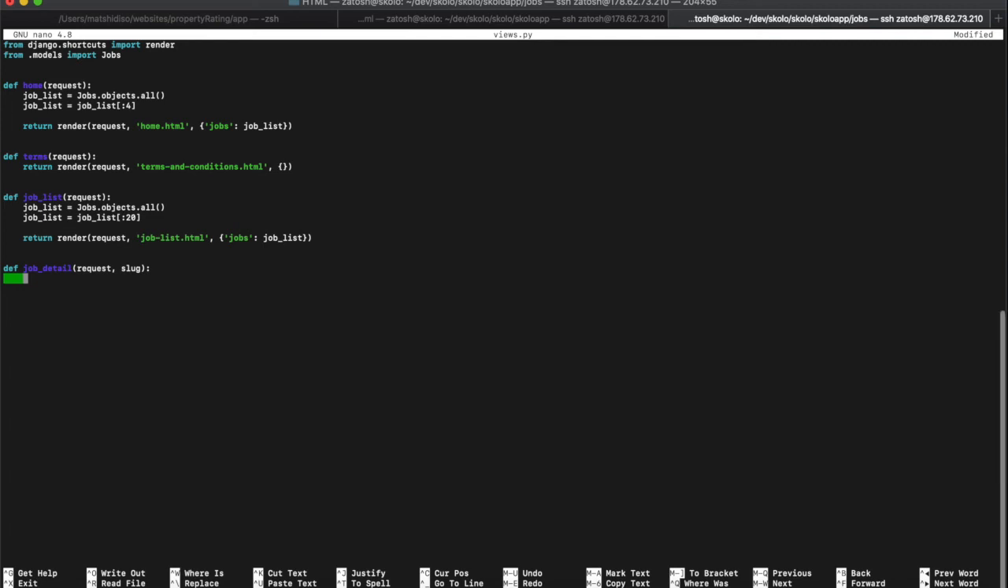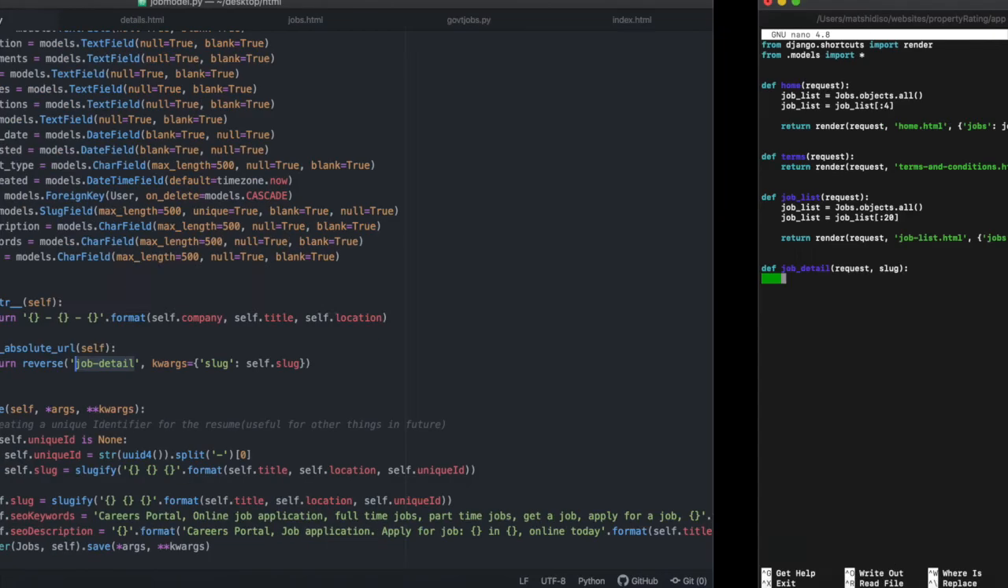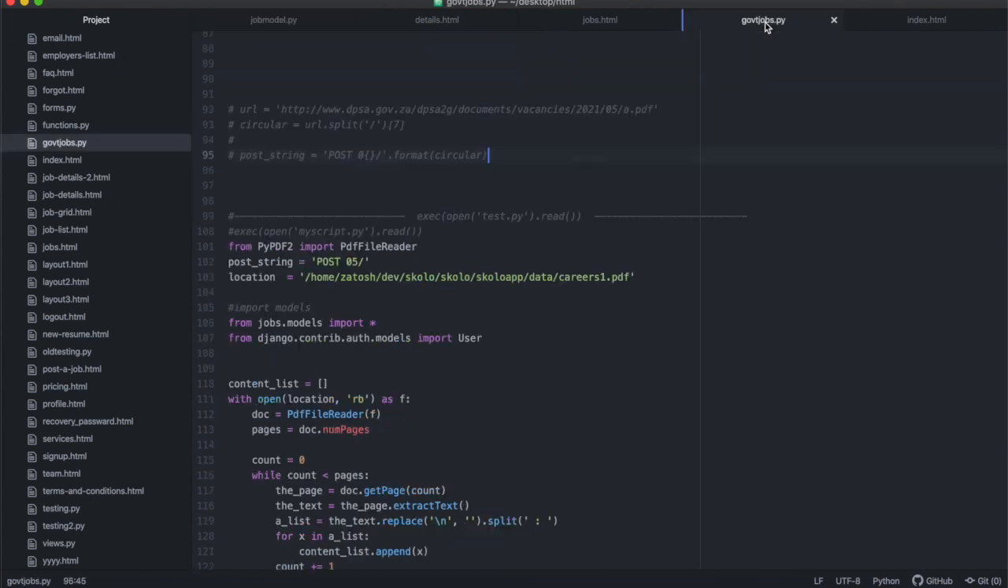At the top over there, I think I've forgotten this as well. Let me do it while I'm still here. From jobs, from models, let's just import everything, so we don't forget to import a class over there.